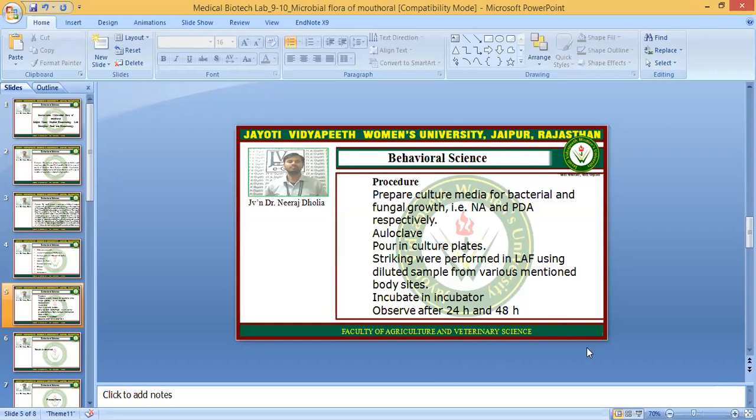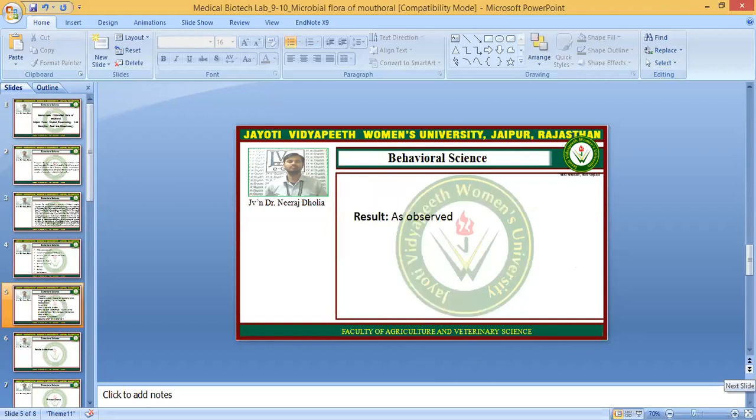After inoculation, we will incubate the plates in the incubator for 24 and 48 hours, and after 24 hours we will observe which microorganisms have grown. We will identify them using the morphology of the colony and the normal physiology of the colony.